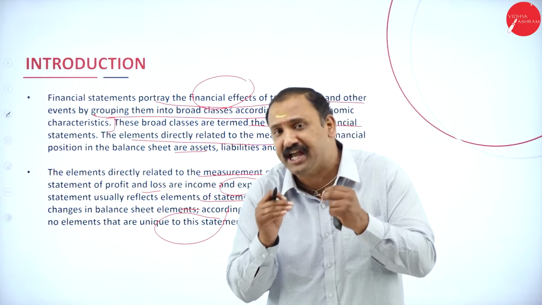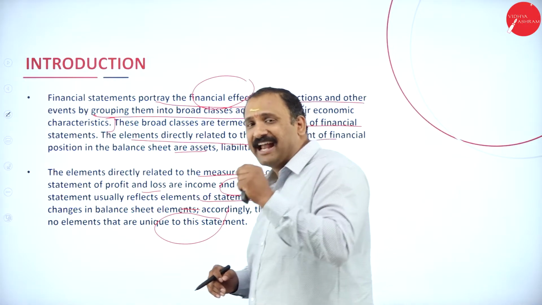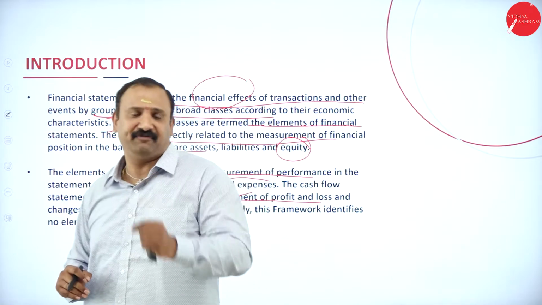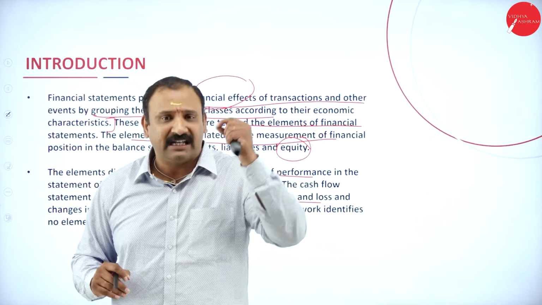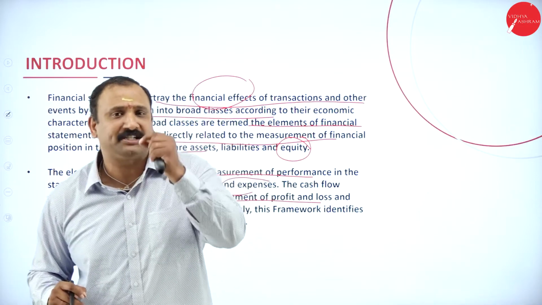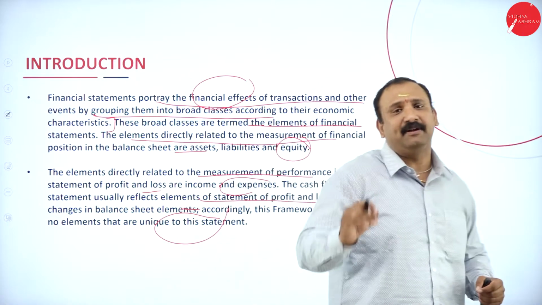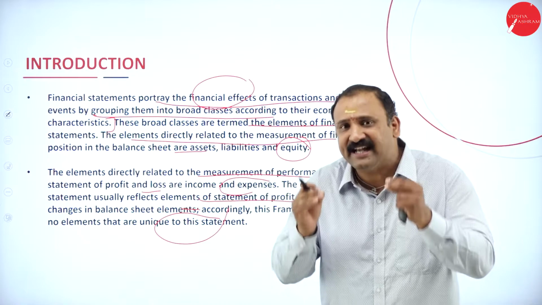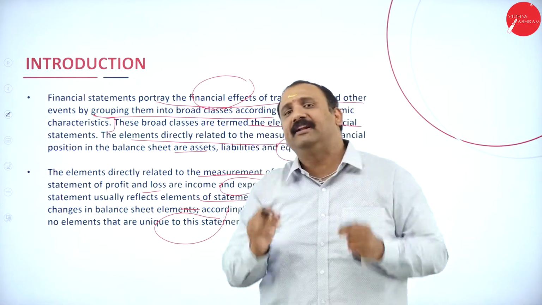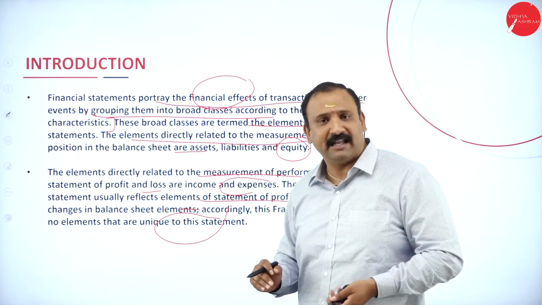We are not going to leave any element unclassified. We are going to take each element, classify it into broad subheadings, and put it together so that at any given point of time, we are able to understand and analyze the effect of that particular event, of that particular subheading, in terms of the balance sheet.